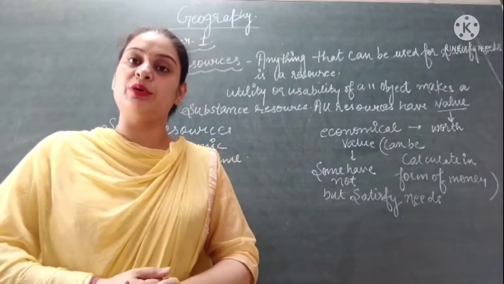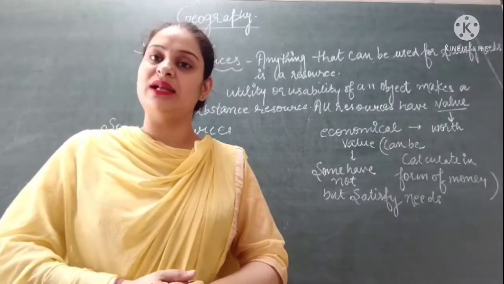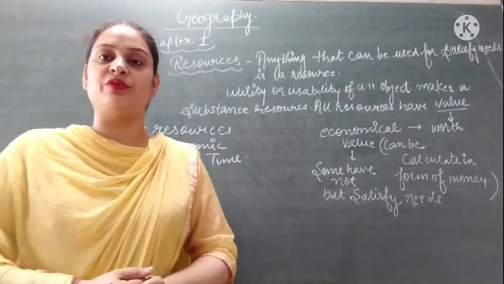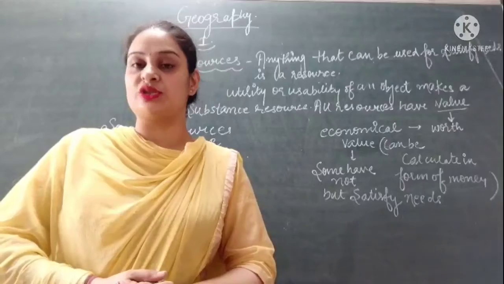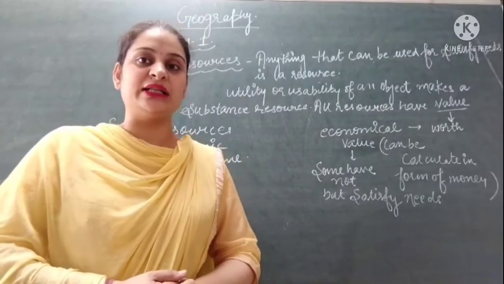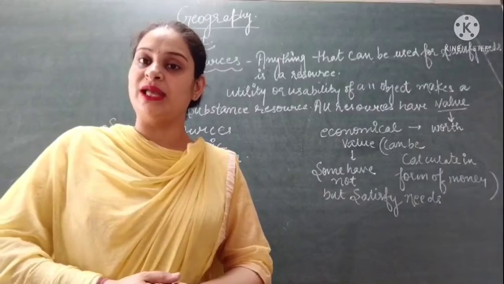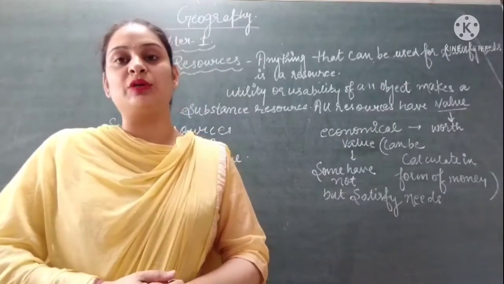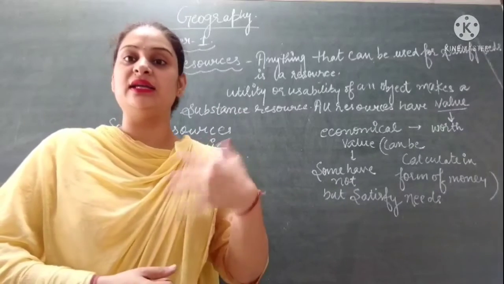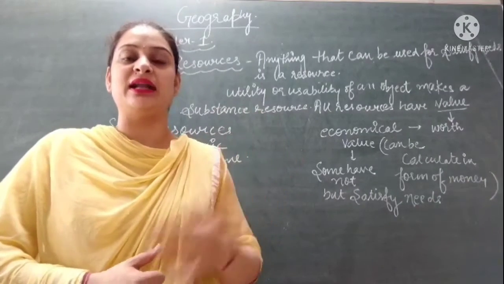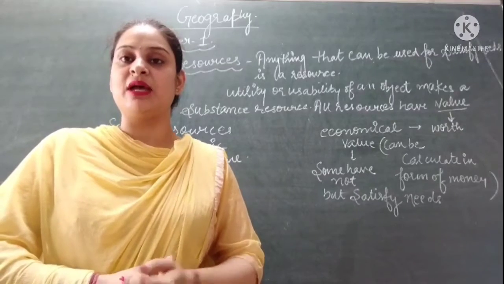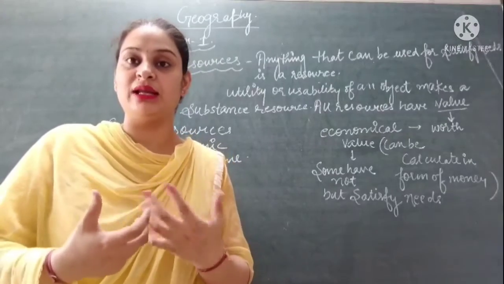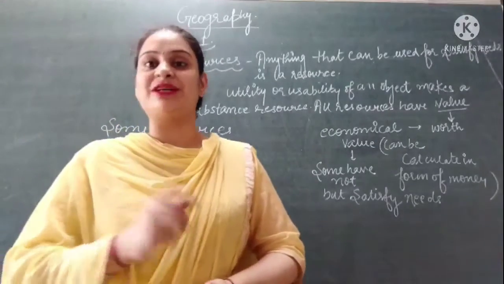But when we talk about a beautiful landscape, can we calculate the landscape in the form of money? No. We cannot. But both these resources, the one which can be calculated in the form of money and the second which cannot, satisfy human needs. The beautiful landscape satisfies our inner joy, we feel very delighted to see such a beautiful landscape, but we cannot calculate that joyfulness in the form of money, but the satisfaction is there.